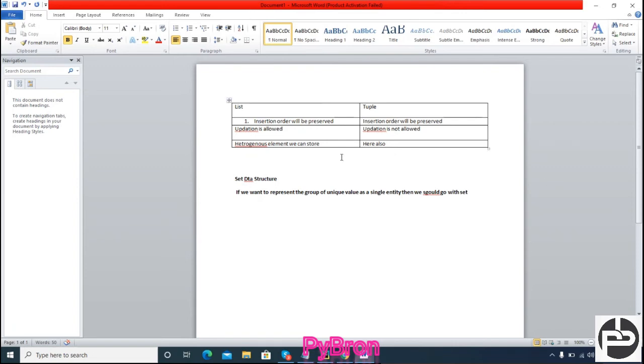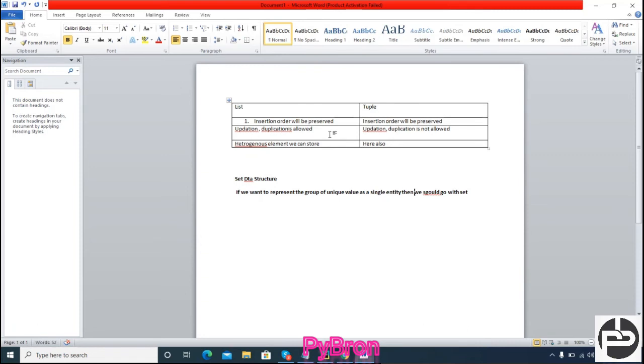One more thing: in a list, updation and duplication are allowed. Similarly in a tuple, updation and duplication are allowed. Right? Okay, cool. No doubt.